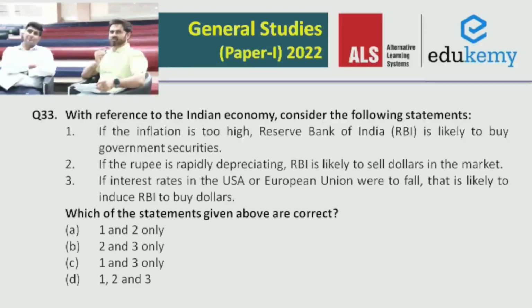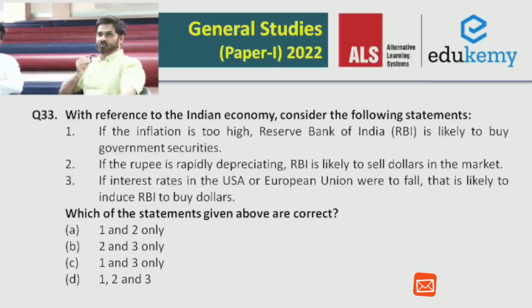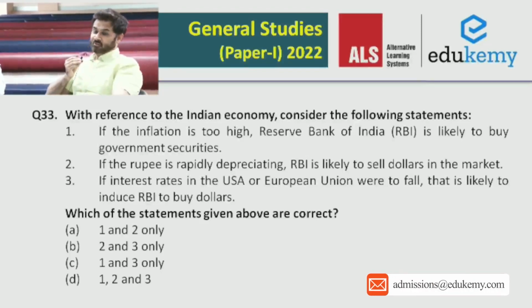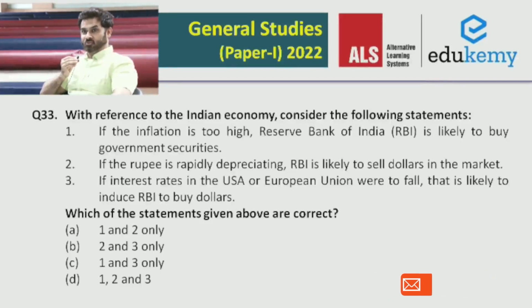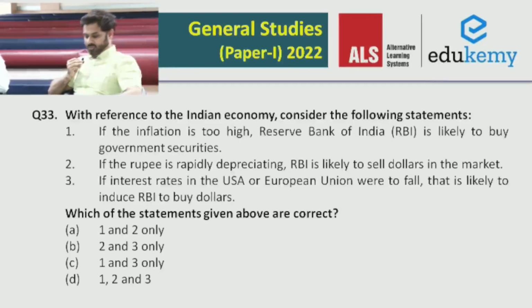And similarly, the third one is very clear, because more demand for dollar will be there for investment purpose when the interest rates are being lowered. So RBI is going to be induced to buy more dollars. So the answer for this will be B. 2 and 3 are correct.